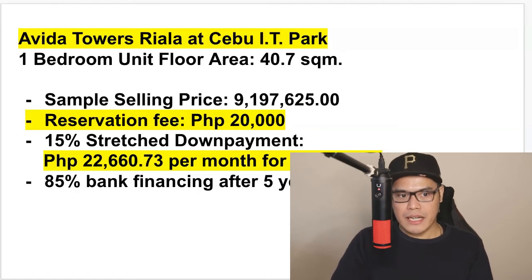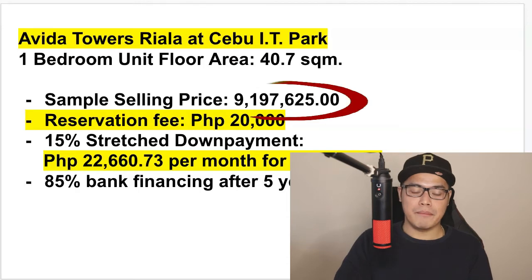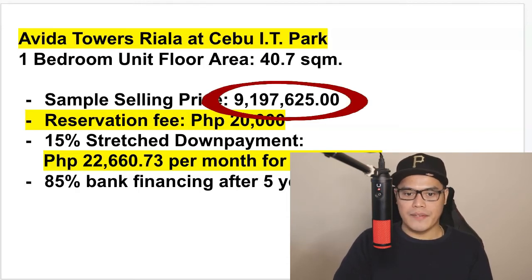So now let's talk about a 1-bedroom unit at Avida Towers Riala. And for this 1-bedroom unit, the floor area is 40.7 square meters. The sample selling price is 9,197,625 pesos.